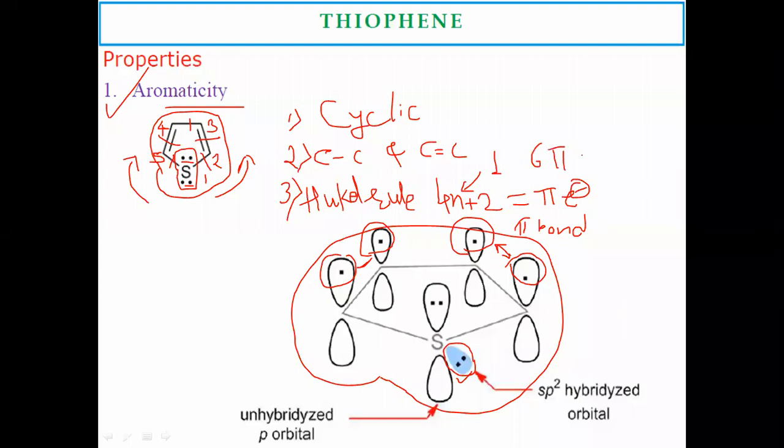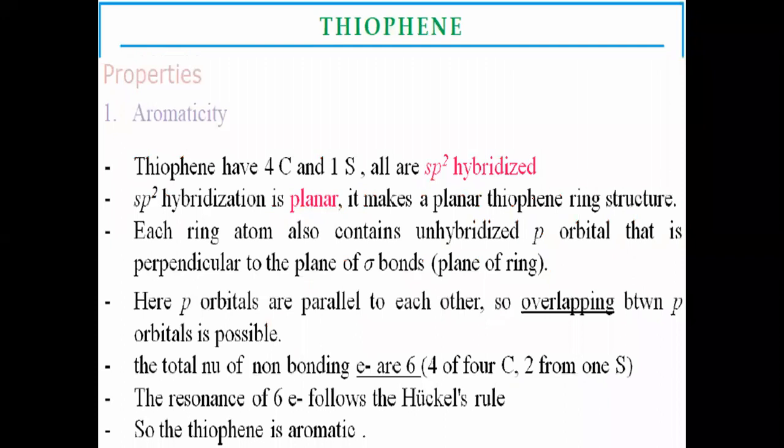Here the pi electrons are from the carbons. These are the one of the pi electrons, this second, third, fourth, and these 2 unshared electrons which are present on sulfur. These are the 6 electrons which show the aromatic property. 6 delocalizing electrons are present in the thiophene ring. So this thiophene is aromatic in nature. If you see the thiophene structure, it contains 4 carbon atoms and 1 sulfur atom, and all are sp2 hybridized, all atoms present in the thiophene.